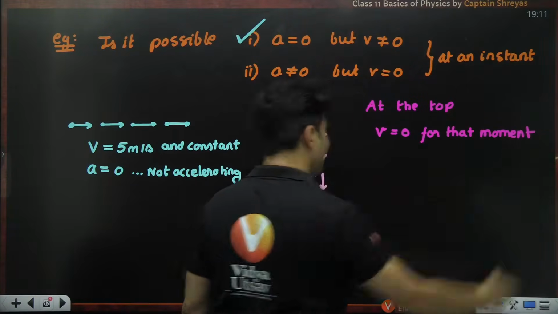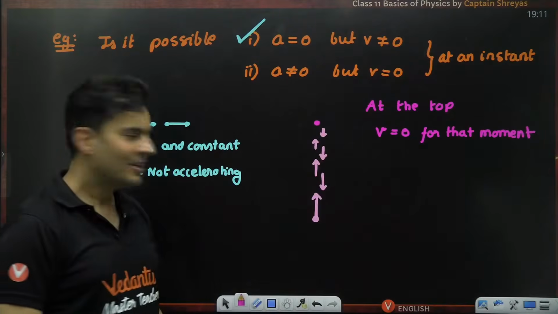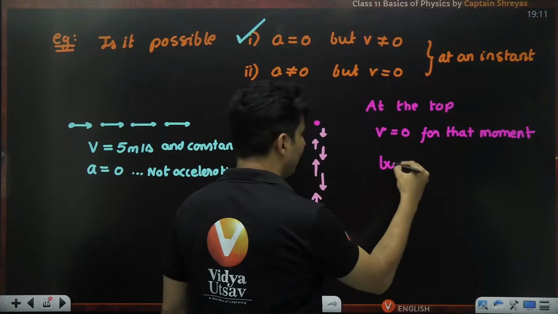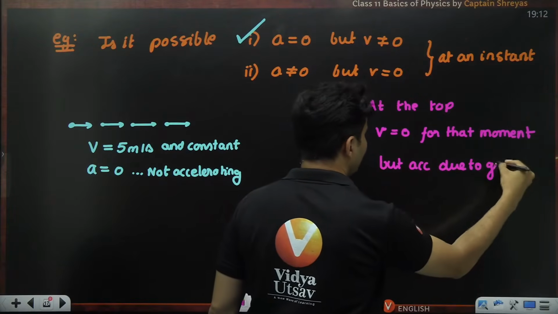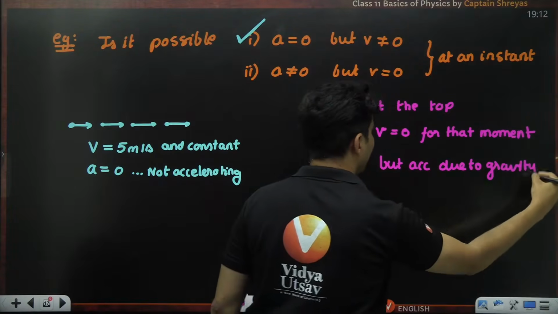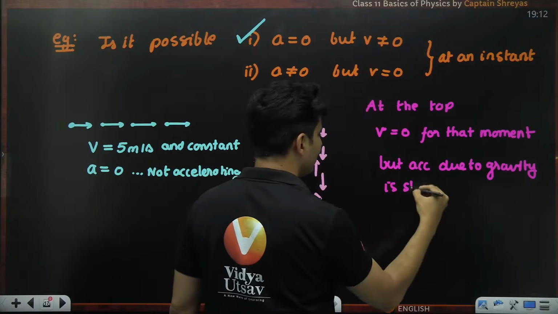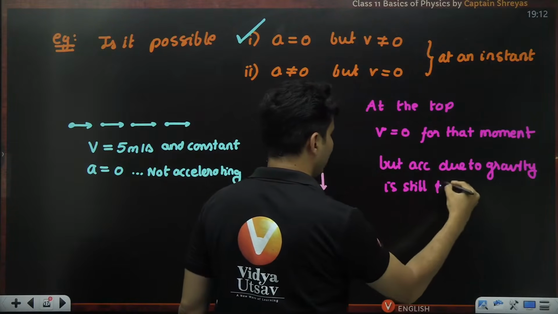But does it stop accelerating? Acceleration due to gravity is still going to be there.